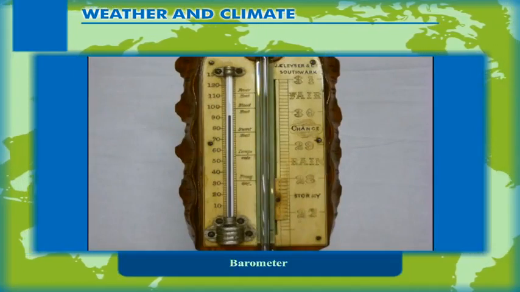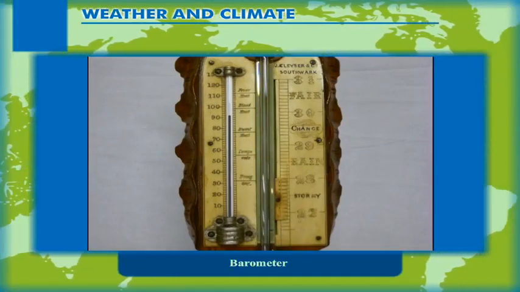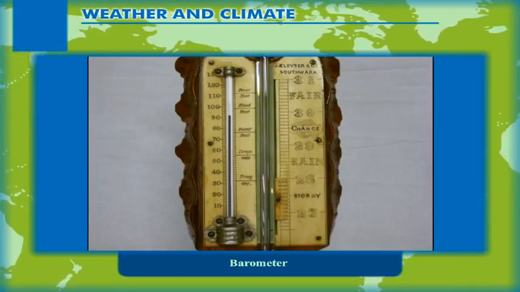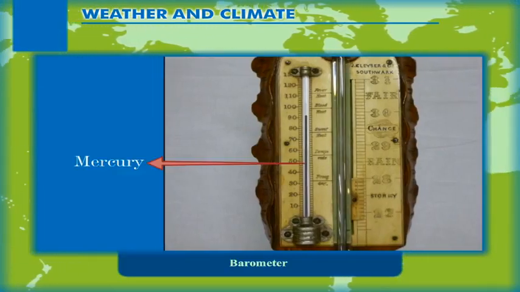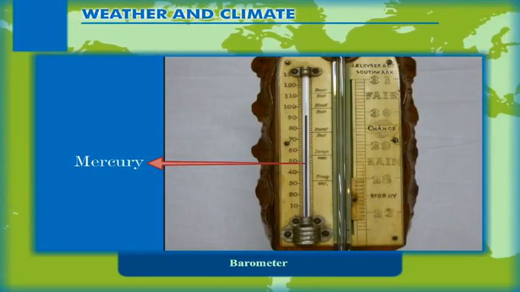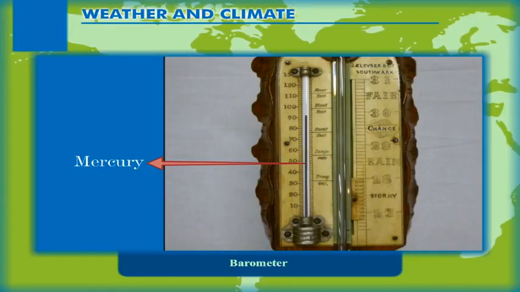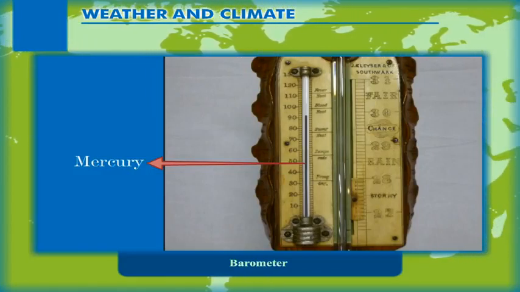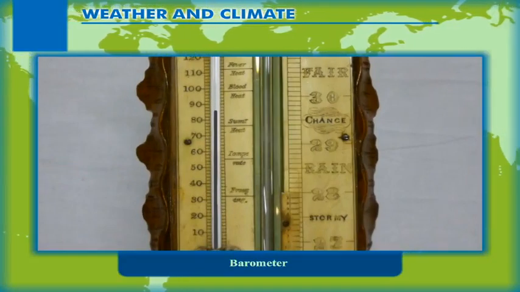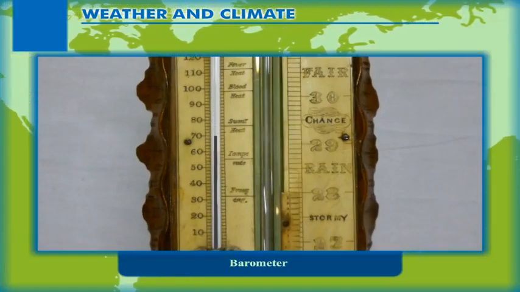The mercury barometer uses a glass tube which is about 1 meter long and a vessel filled with mercury. The mercury in the inverted glass tube is set up to the level of 76 centimeters. This is the height of mercury at sea level. When the atmospheric pressure is low, the level of mercury drops in the glass tube.